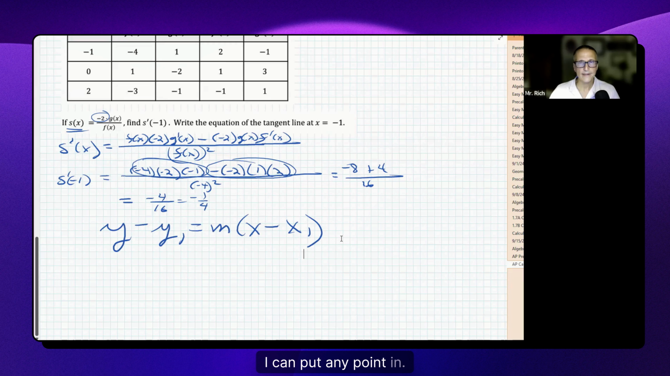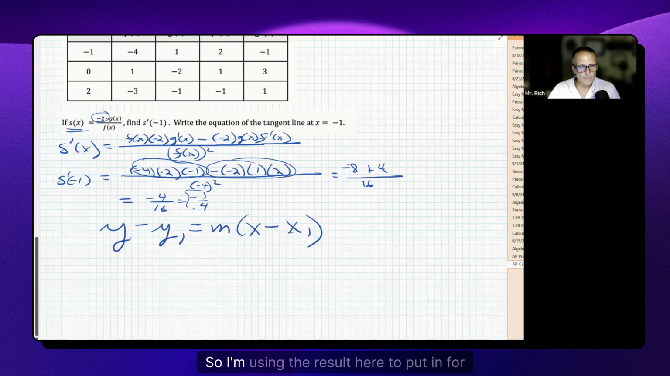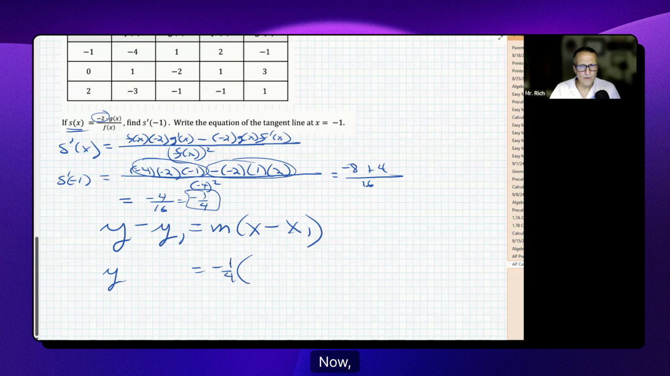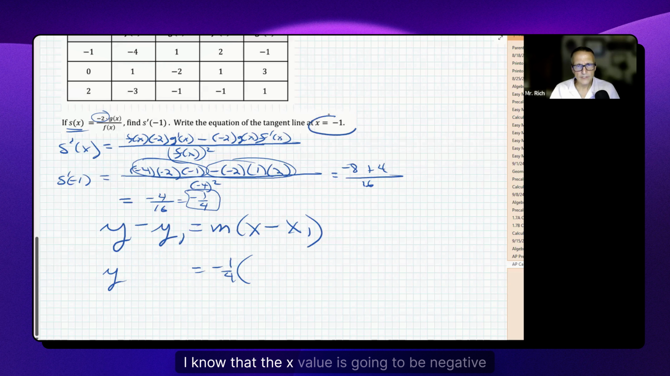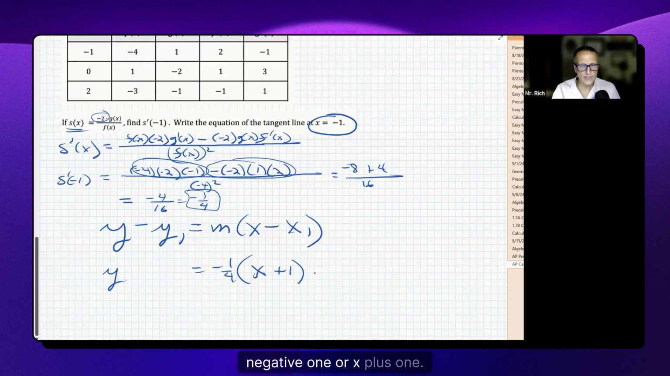I can put any point in. I don't need the y-intercept point. Well, the -1/4 is the slope of the s of x function when x is -1. So I'm using the result here to put in for m. So this is going to be a -1/4. Now, what do I need? I do need to know the point of tangency. Well, I know that the x value is going to be -1. So that means that this is going to be x minus a -1 or x plus 1. But I have to go get the y value for the point of tangency.